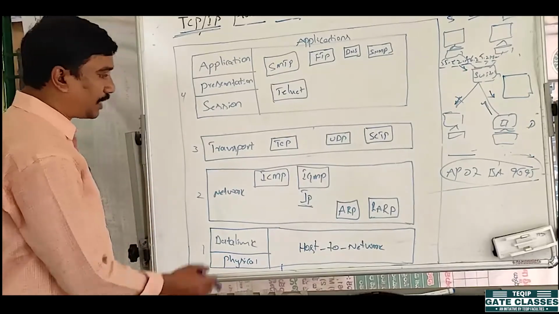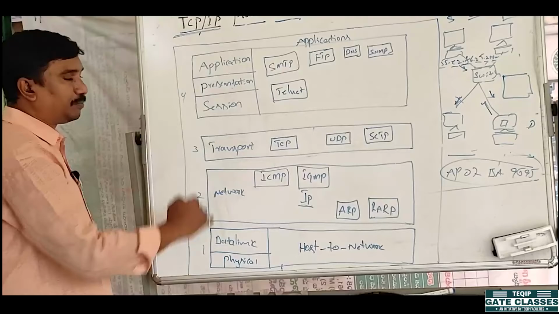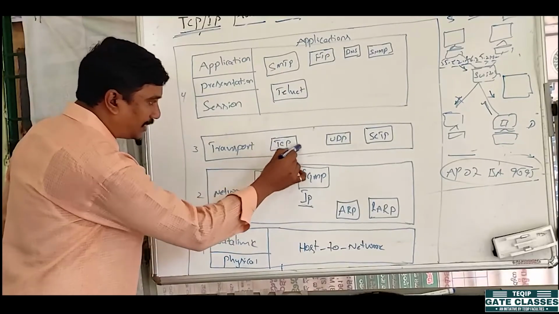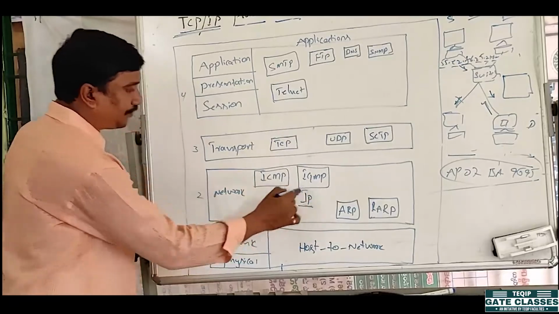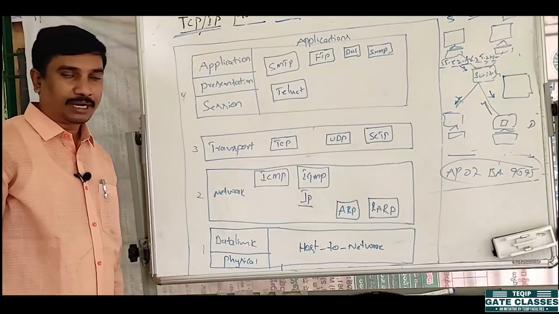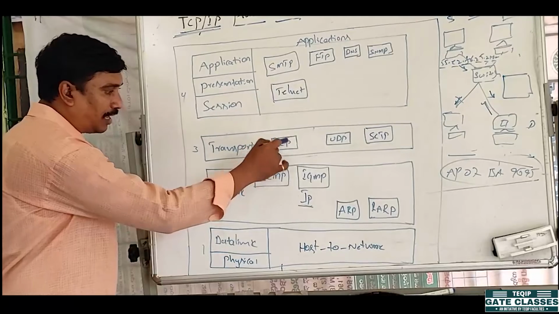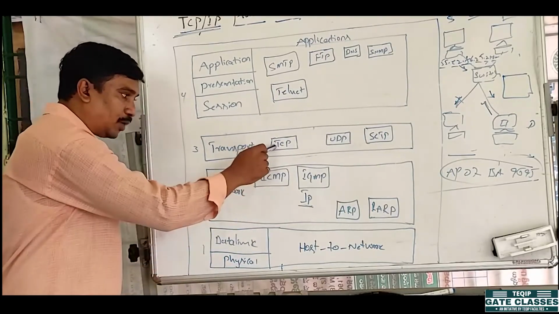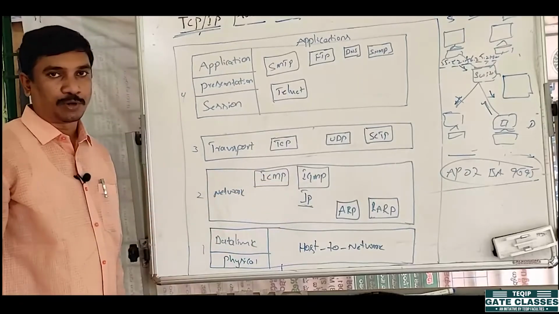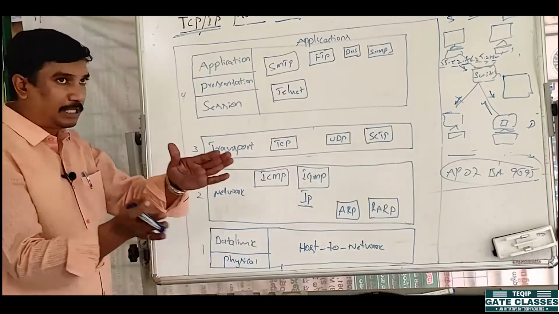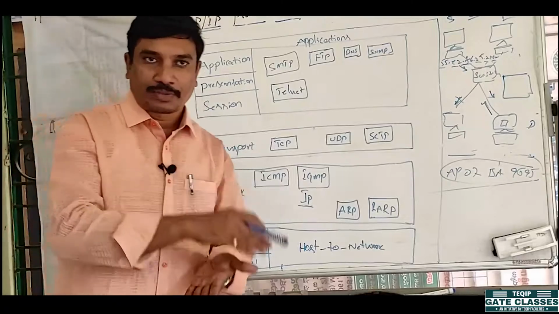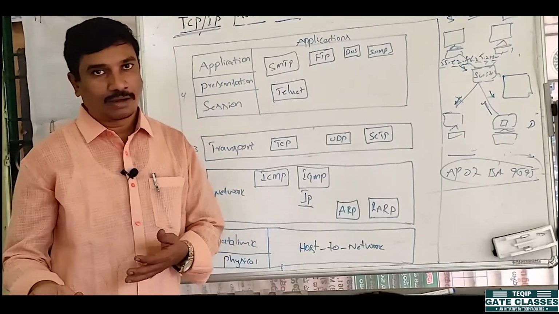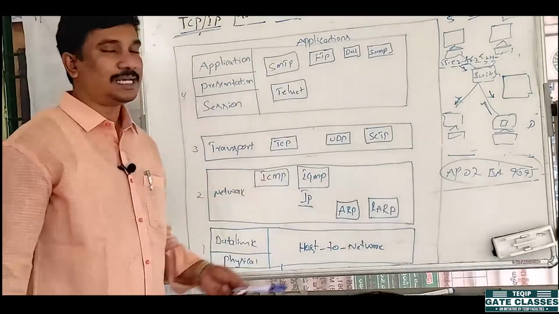So you observed the protocol suite is TCP/IP. We have to combine TCP along with IP, right? TCP is a connection oriented protocol, IP is a connectionless protocol, right? TCP is a reliable protocol, IP is an unreliable protocol. So we are combining 2 mechanisms, connectionless and connection oriented, unreliable and reliable. Likewise, TCP is a connection oriented protocol.